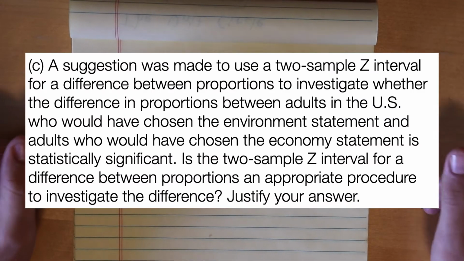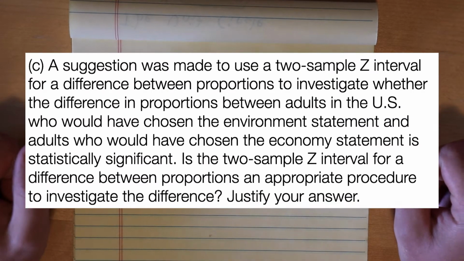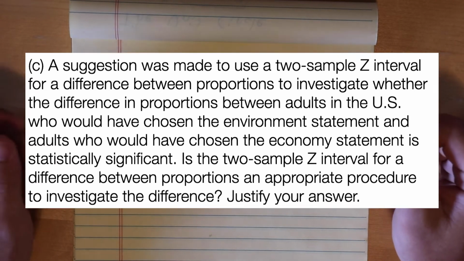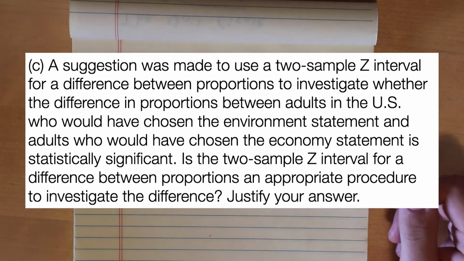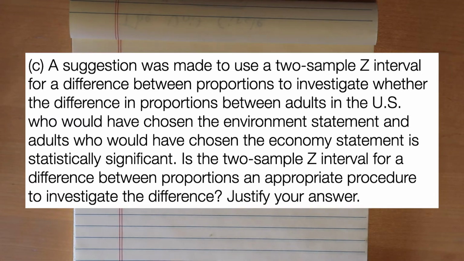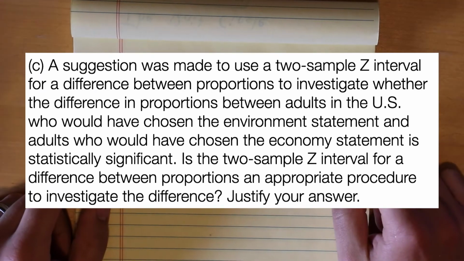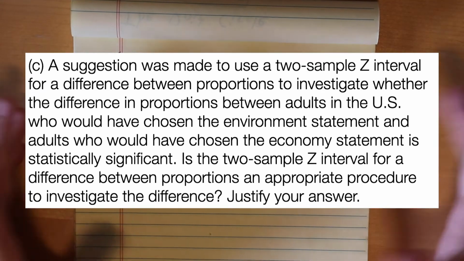Next question. A suggestion was made to use a two-sample z-interval for a difference in proportions to investigate whether the difference in proportions between adults in the U.S. who would have chosen the environment statement and adults who would have chosen the economy statement is statistically significant. So we're checking to see, is there a significant difference in these proportions? Is the two-sample z-interval for a difference between proportions an appropriate procedure to investigate the difference? No, it would not. Our data all came from one sample.